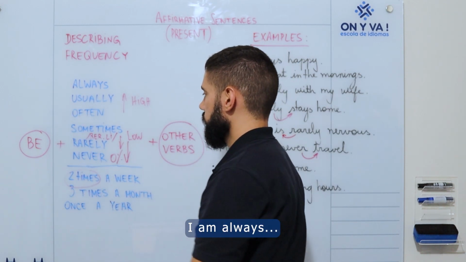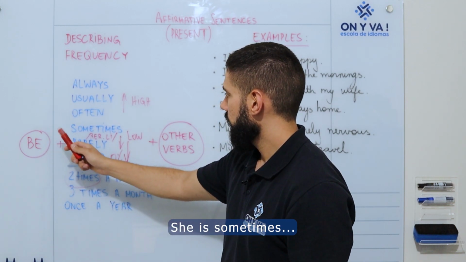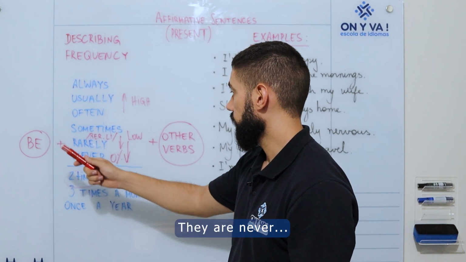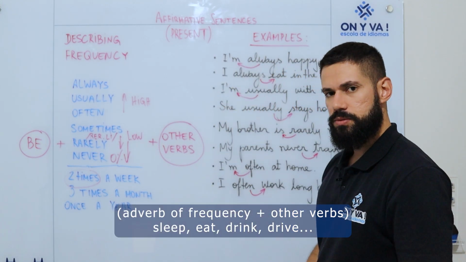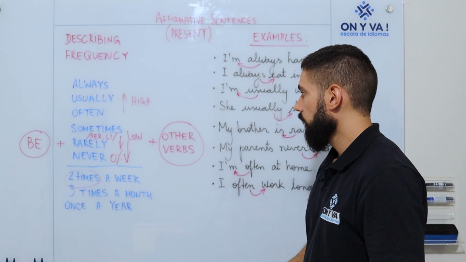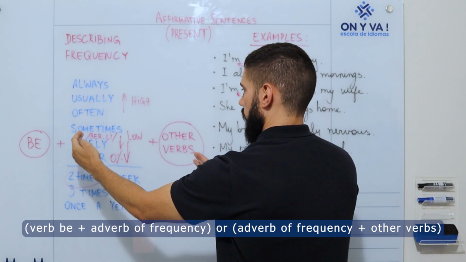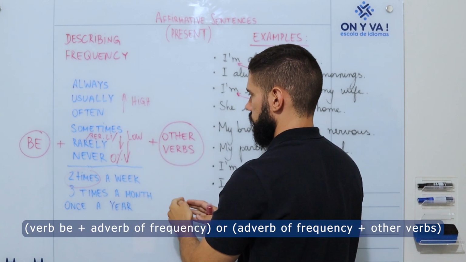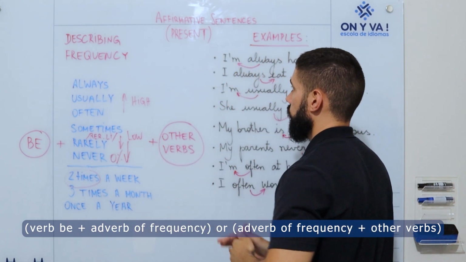So, I am always, you are usually, he is often, she is sometimes, we are rarely, and they are never. But when you use other verbs, like sleep, eat, drink, drive, the other verbs come after the adverbs. So the adverbs first and then the other verbs after. So be before, other verbs after.